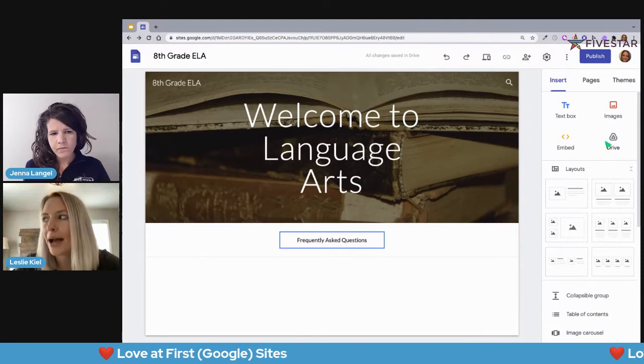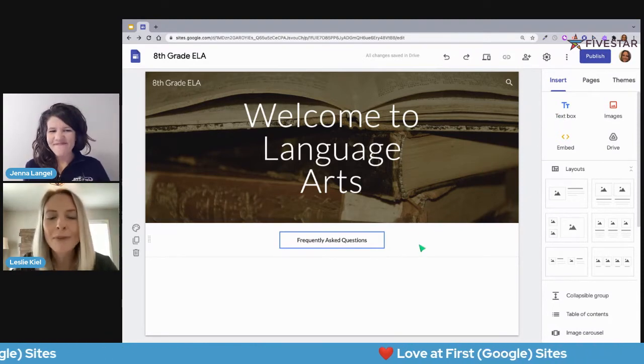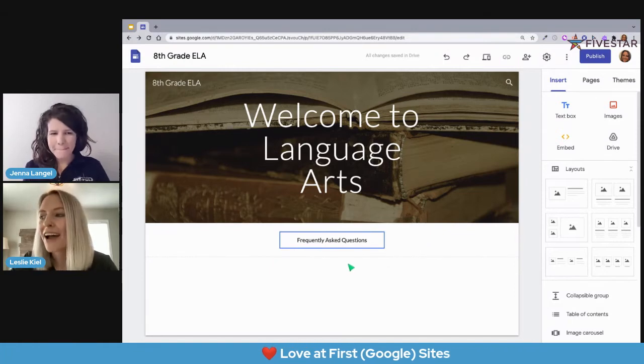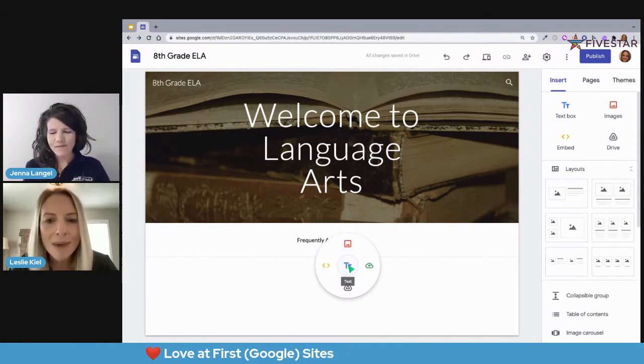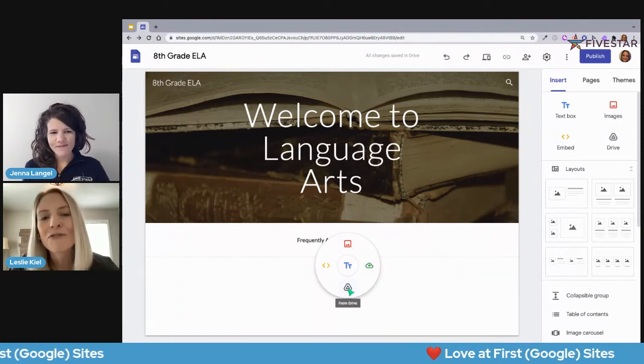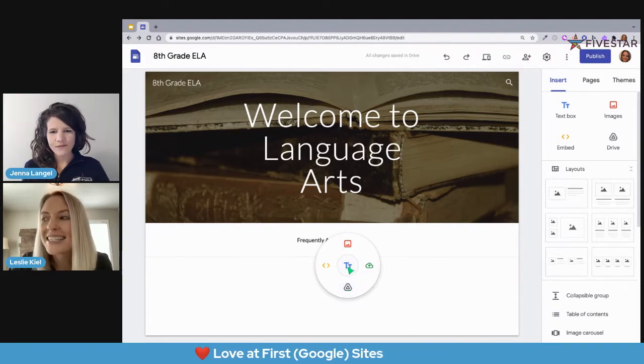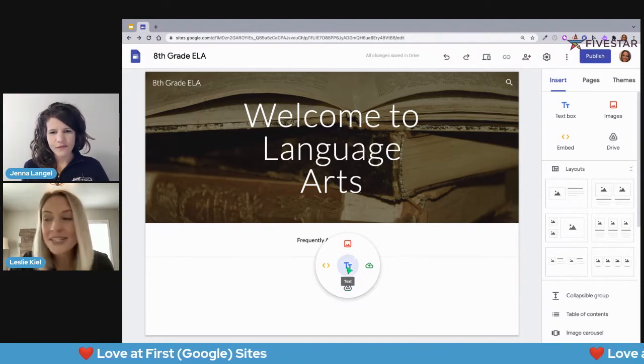Okay. So let's insert another text box. I could come back over here to the menu, but I want to show you something. It's such a little trick, but sometimes it's the little things. If I just double click in this workspace, I've got this wheel of what I think of as the most frequent options that you can choose from. So I see here text box is one of my choices.